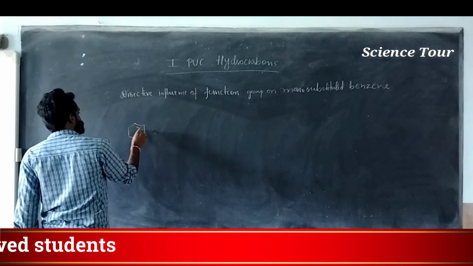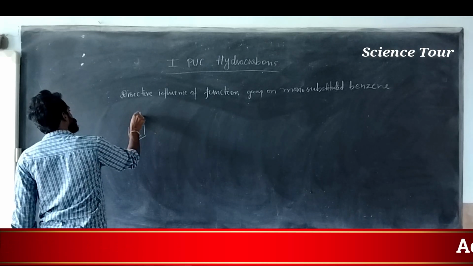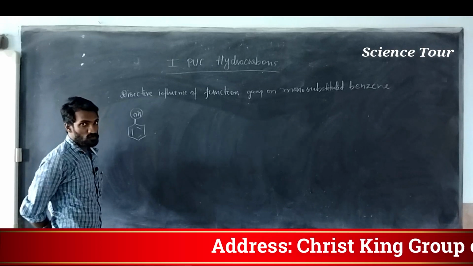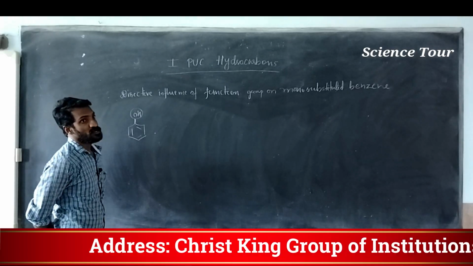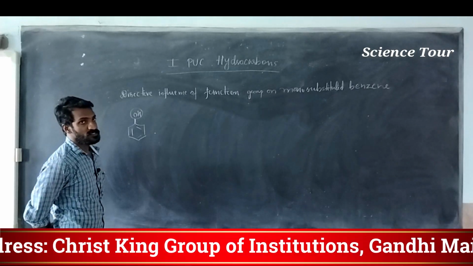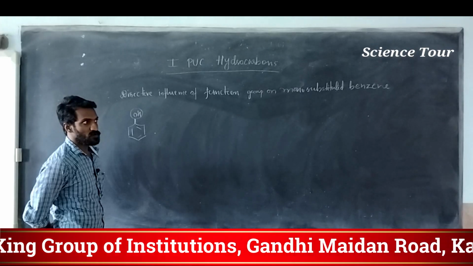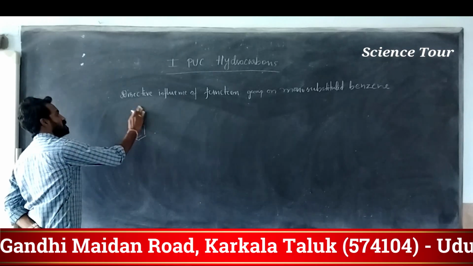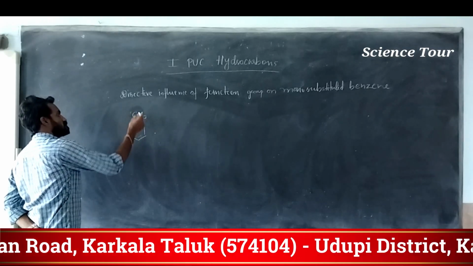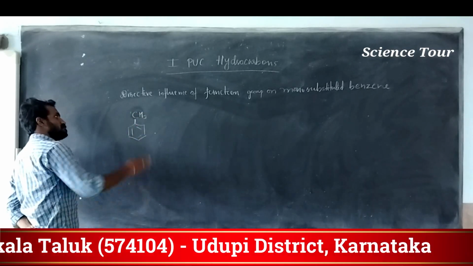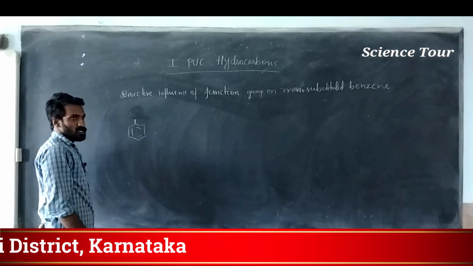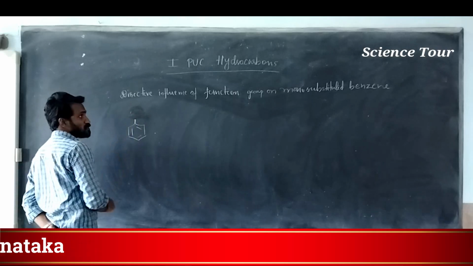For example, my dear students, look at this. Here an OH group is substituted on this particular benzene ring. OH group is substituted on the benzene ring. This is actually monosubstituted benzene, or any other group. If I write here a methyl group substituted on benzene, that means a methyl group is there in benzene. Any such group is called monosubstituted benzene.